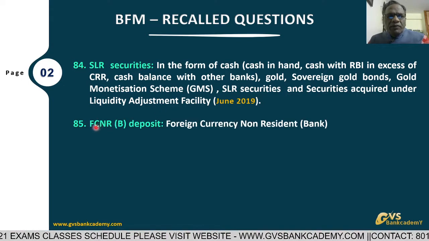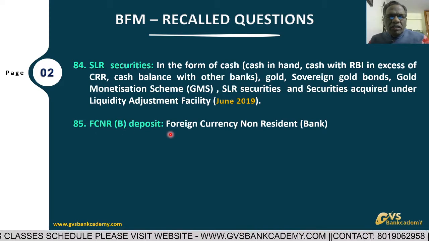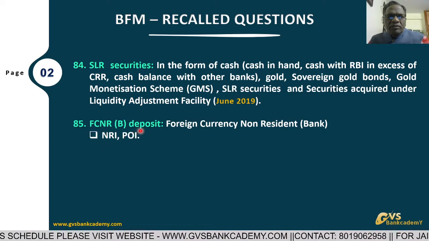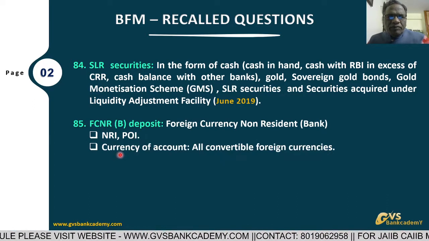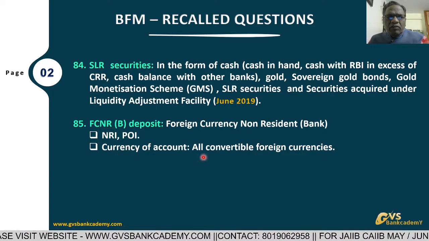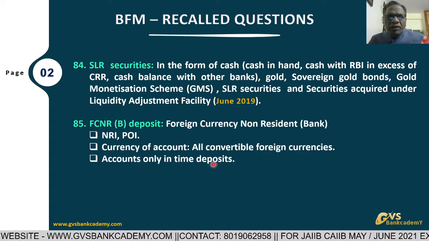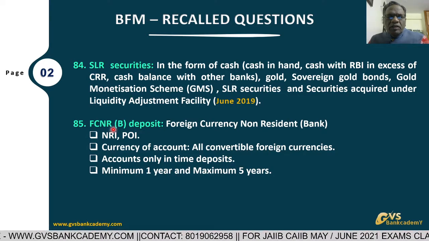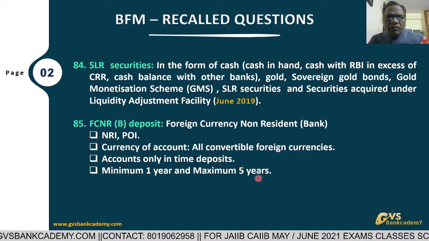Question number 85, FCNRB deposits. Banks are accepting FCNR deposits. What are the conditions? Banks can accept FCNR deposits from NRIs and persons of Indian origin. This is a foreign currency deposit, in all convertible foreign currencies we can open the account. It is only in time deposit. FCNRB means only time deposit. The FCNR time deposit period is minimum 1 year and maximum 5 years.